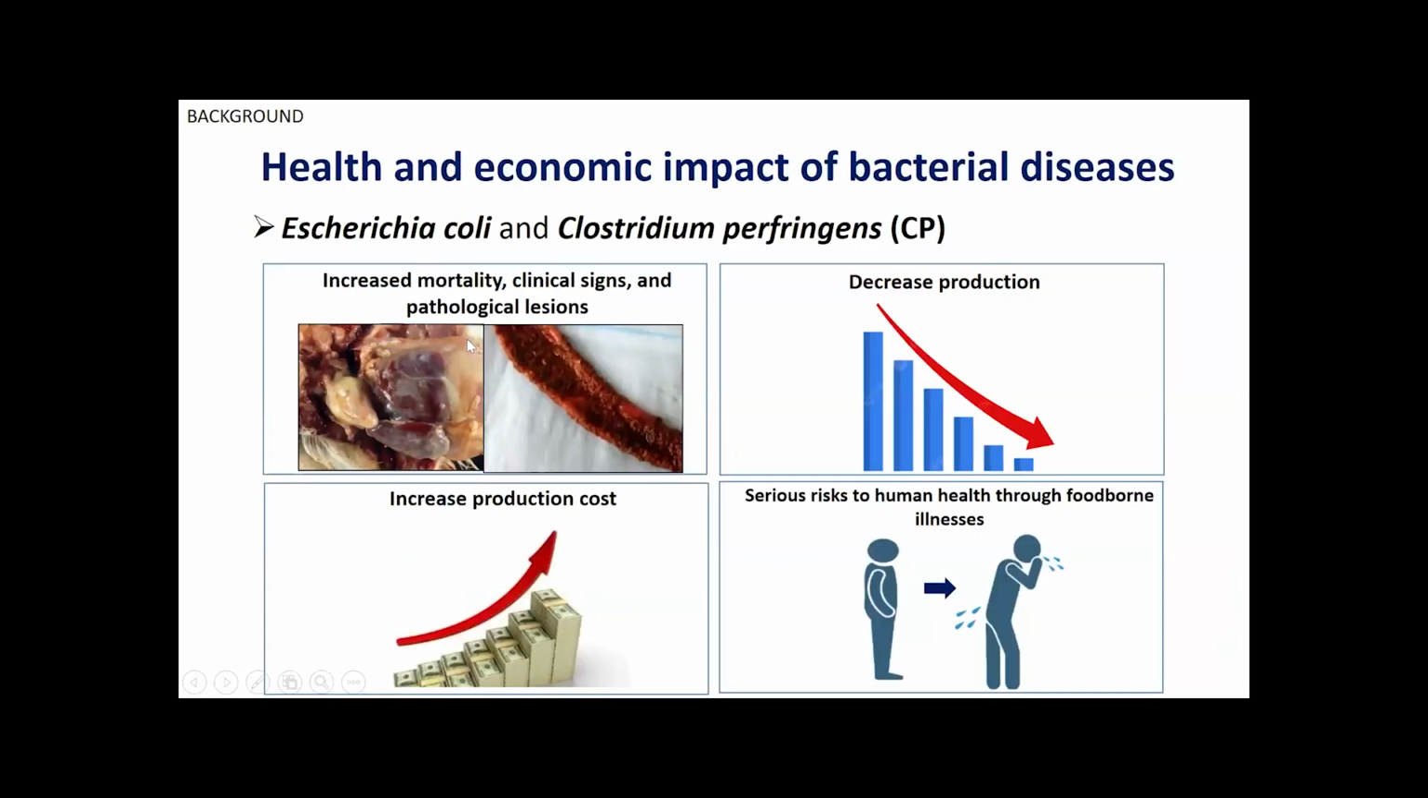So here is the health and economic impact of bacterial diseases. Here we are focusing on E. coli and Clostridium perfringens. I also want to mention that in this presentation, we are not focusing on one particular disease. We are concerned with all bacterial diseases, but we challenge with E. coli and Clostridium perfringens here, so that's why I am emphasizing it. These bacterial infections increase the mortality and clinical signs and cause significant losses to the industry. They also increase the production cost, and not only that, they pose a serious risk to human health through foodborne illnesses.